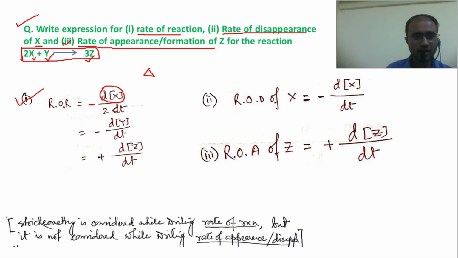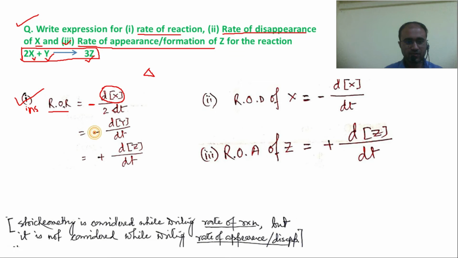You can use capital del also, no problem. In that case it will be average rate of reaction, because in the question it is not mentioned whether average or instantaneous rate has to be written. So it's your choice. I have chosen instantaneous rate. So better let me write INS. Instantaneous rate of reaction is equal to minus dx by dt, change in time, and stoichiometry has to be multiplied in the denominator.